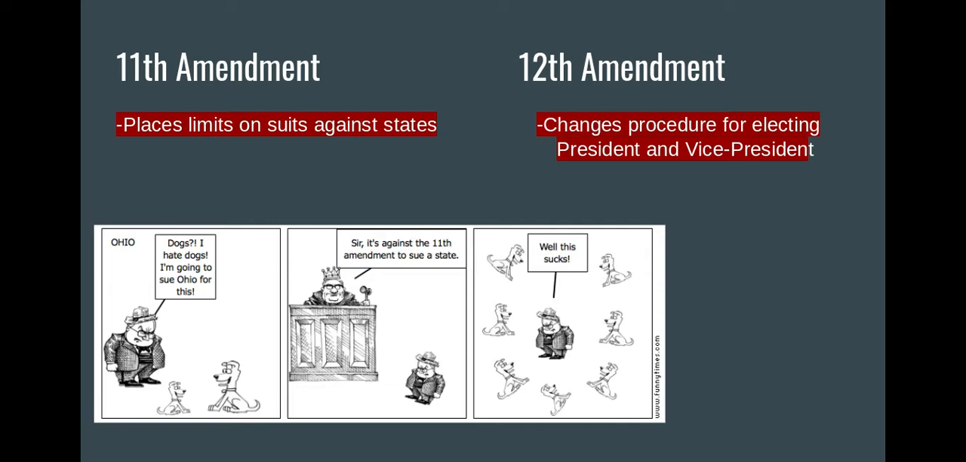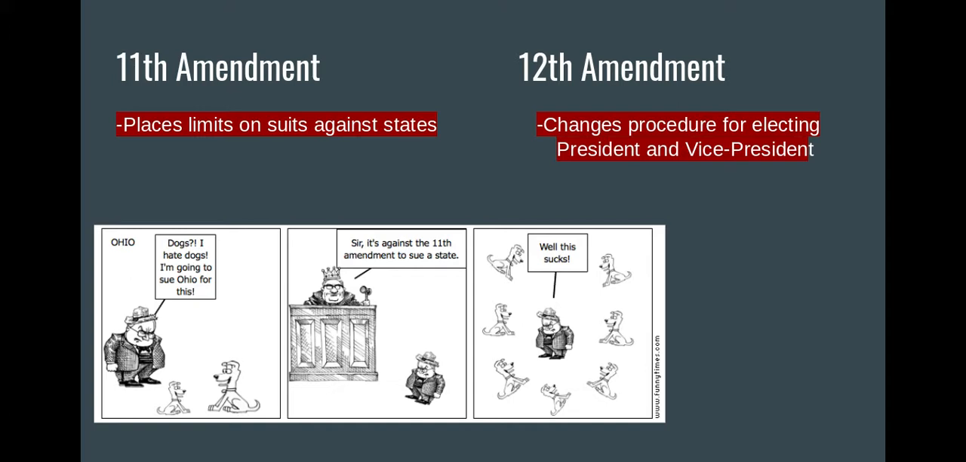Now, the 12th Amendment changed our procedure for electing our president and vice president. Originally, it was the highest vote getter in a presidential election that would become president. So whoever had the most electoral votes would become president. And then whoever had the second most electoral votes would become vice president. Now, oftentimes what started to happen in our early years as a country is we would see a president being on one side of the political spectrum and then their vice president being on the opposite side, which made it kind of difficult for them to be able to work together.